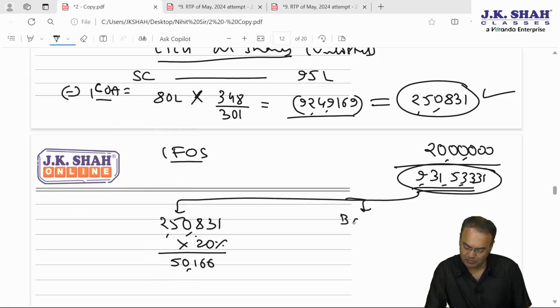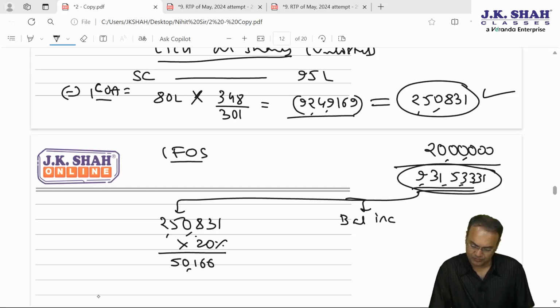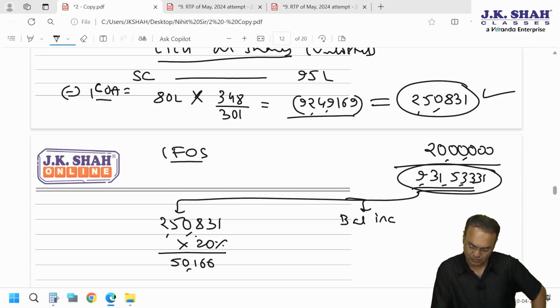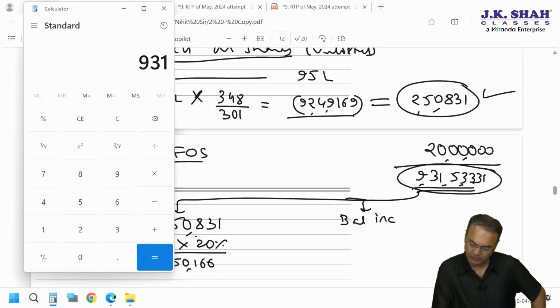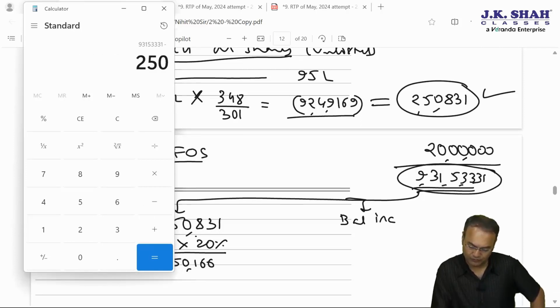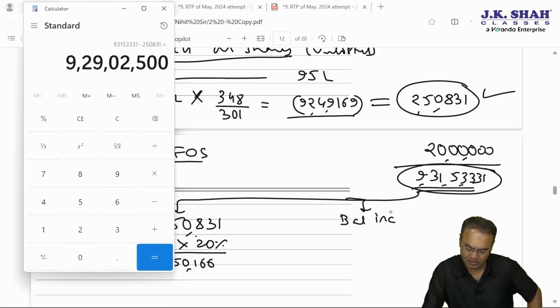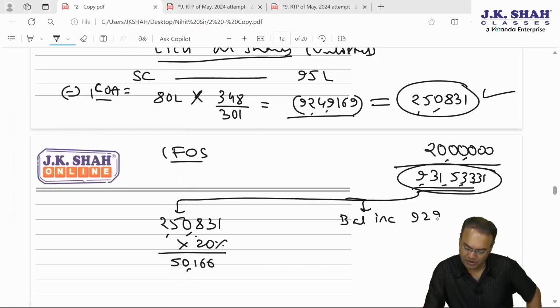Balance income: 9,31,53,331 minus 2,50,831. Balance income is 9,29,02,500.